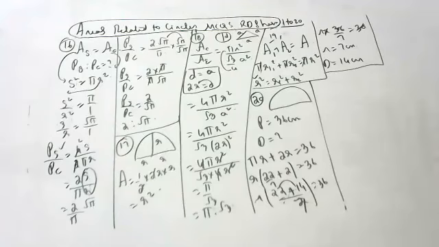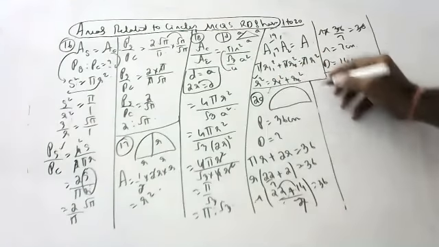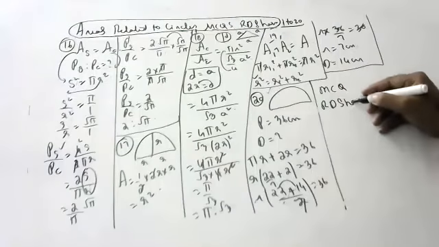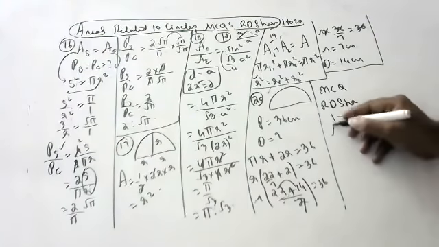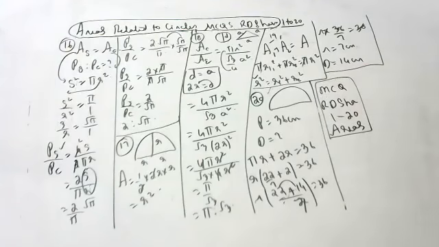So we have completed 20 sums, children. The remaining sums we will do in the next class, children. We have completed MCQs, children, in R.D. Sharma from 1 to 20 questions from areas related to circles. Okay, remaining questions are there. We will do them in the next video, children.